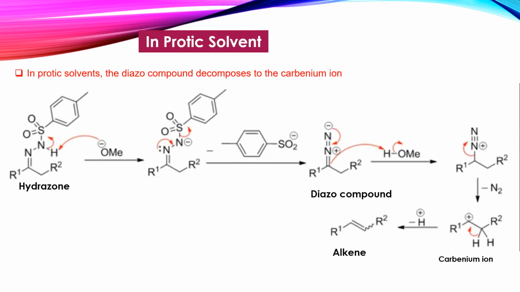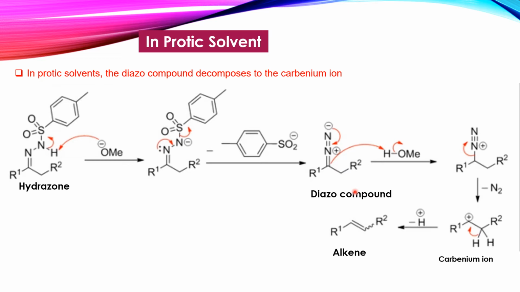Now let us learn about the mechanism of the Bamford and Stevens reaction in the protic solvent, how this mechanism differs, and how we get the carbanium ion as an intermediate. As we know, this is a hydrazone. We already learned that the first step is diazo compound formation. We will revise it again. This base will abstract this proton. Later on, this group will be freed and we get a diazo compound.